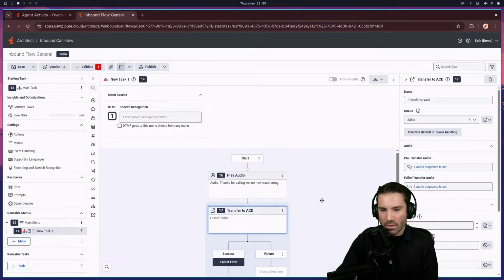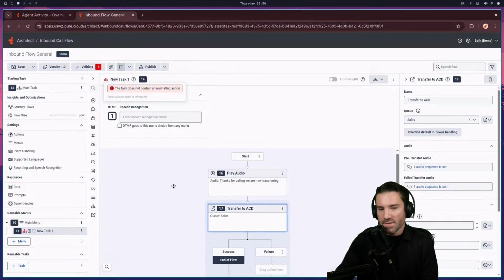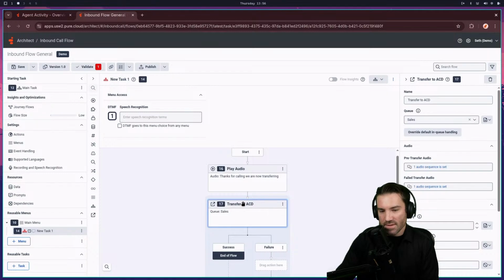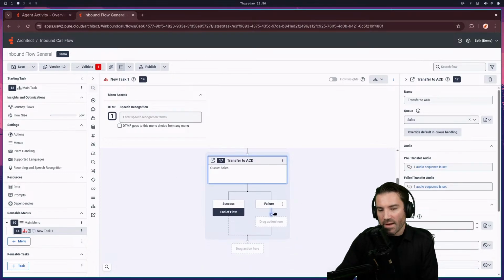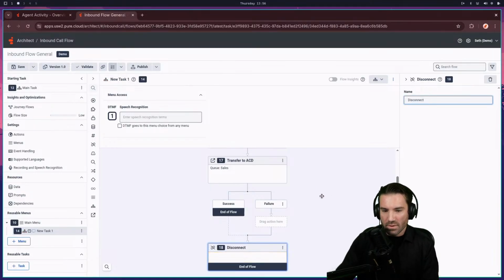Cool. So now I have a play audio and a transfer ACD sales, which, ACD stands for automatic call distribution. So it's really just the queue where you hear all the hold music and all that good stuff. For right now, that's very basic. This task is still red though. The reason is it wants a really definitive end action. Even though this transfer to ACD should work 99.999% of the time, it's just programmatic in that if we have the failure route, what are we going to do? Since it's so rare, I'm going to give it the very definitive action of disconnect.